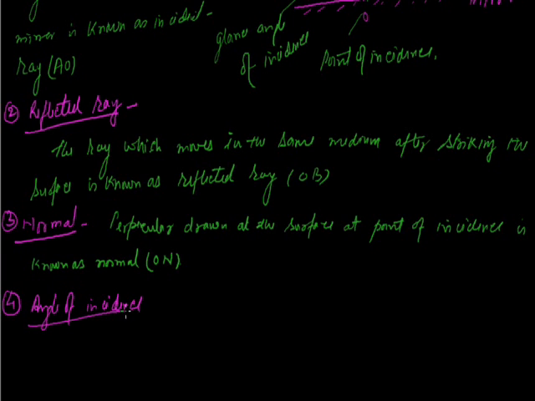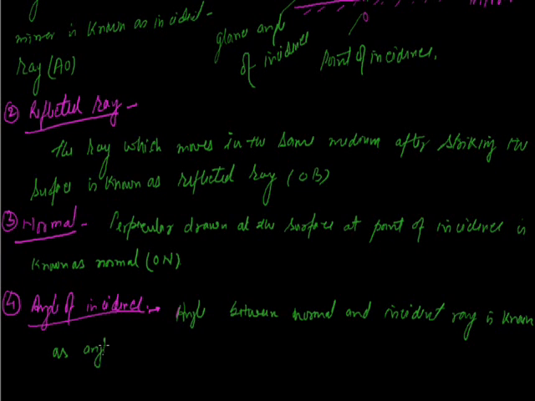The angle between the normal and the incident ray is known as the angle of incidence.